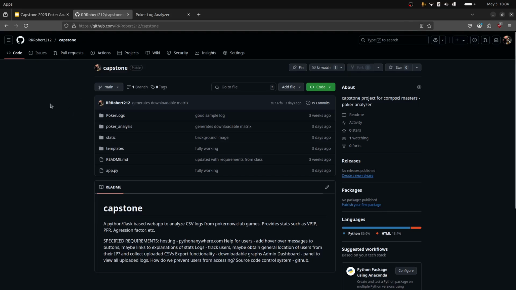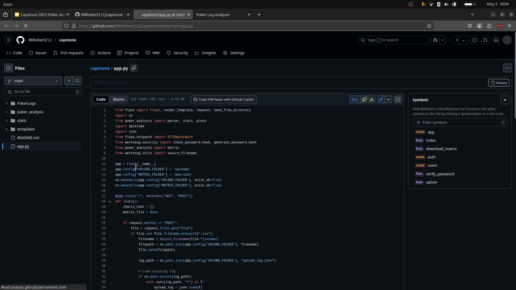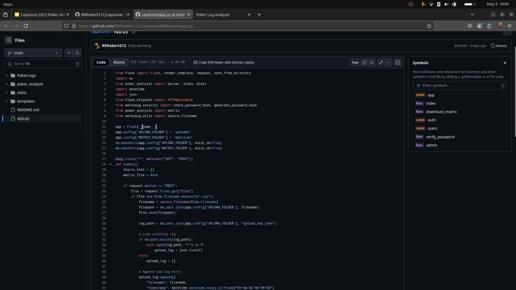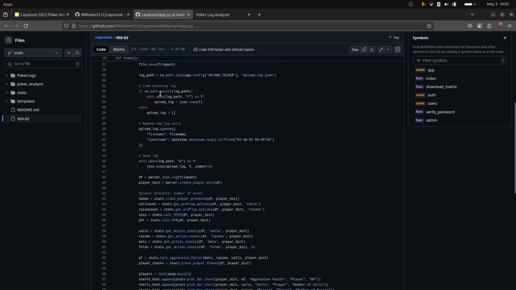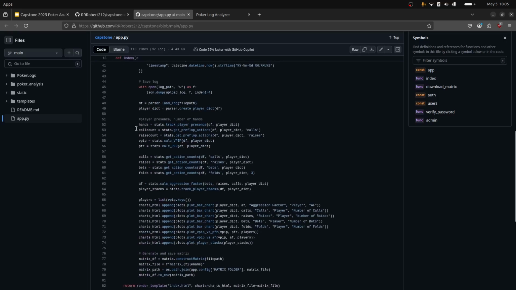Okay, so this is my repository for my Capstone project. This file right here is the core of what runs the app. So you can see it is a Flask app. And basically what this does is it just calls a bunch of these functions that I define in my analysis folder that I'll show you in a second.